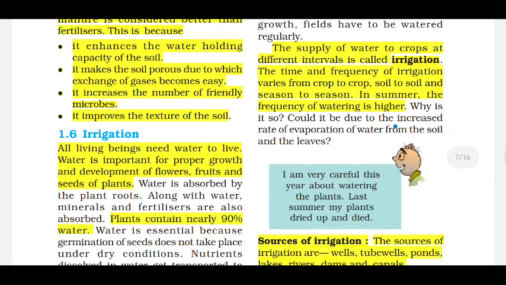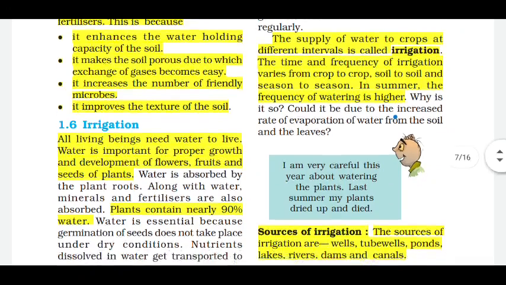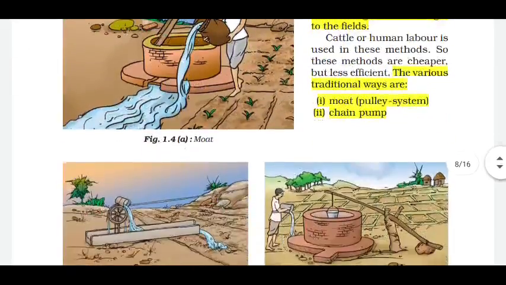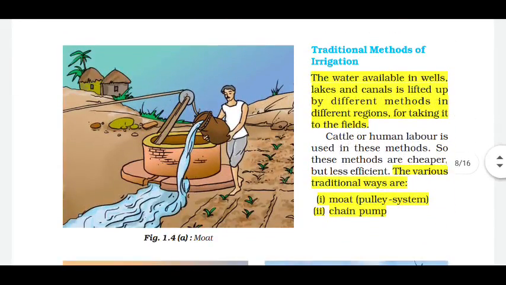The time and frequency of irrigation varies from crop to crop, soil to soil, and season to season. The sources of irrigation are wells, tube wells, ponds, lakes, rivers, dams, and canals. Before knowing more about irrigation, we should know about the methods of irrigation. The water available in wells, lakes, and canals is lifted up by different methods in different regions, taking it to the fields.